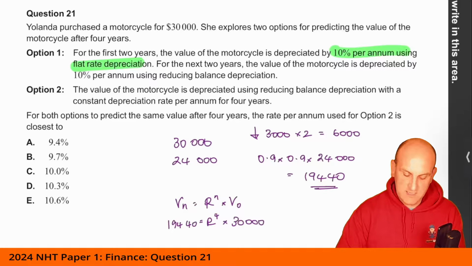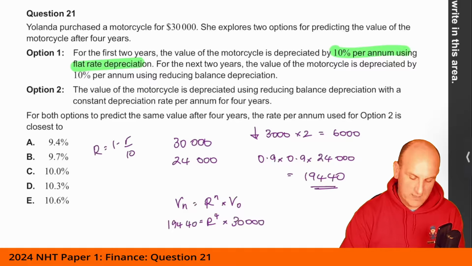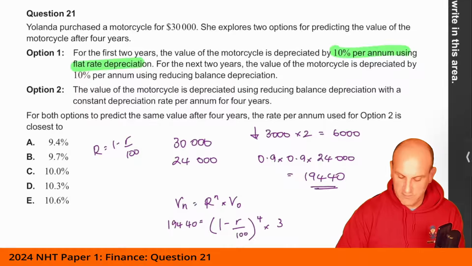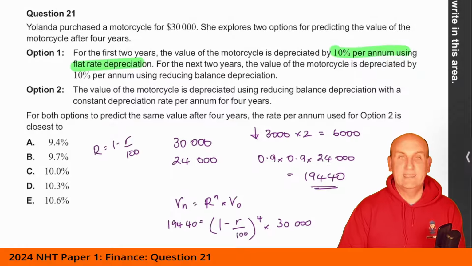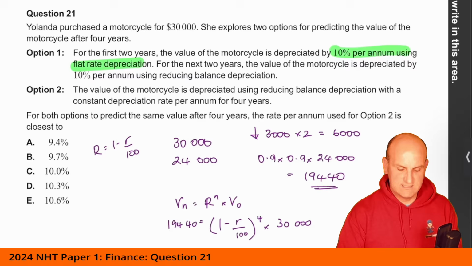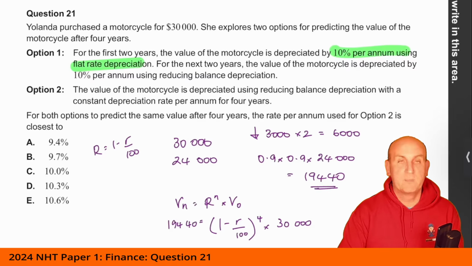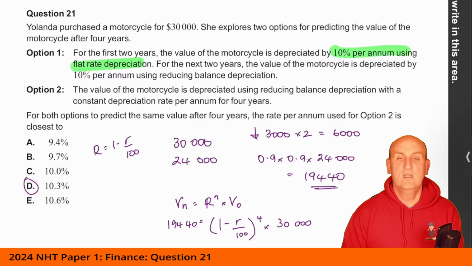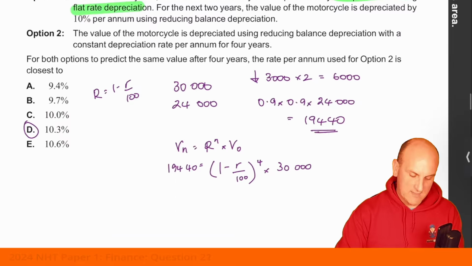Now, because I know that R, big R, is 1 minus little r over 100, I'm actually going to rewrite this as 1 minus little r over 100 to the power of 4 times 30,000. Now, again, I'm not going to put that into a calculator because hopefully you should be able to solve that. But when you solve that on your calculator, out comes 10.3%. Okay? Whew, great question. Hopefully my big fat head's not in the way there either.